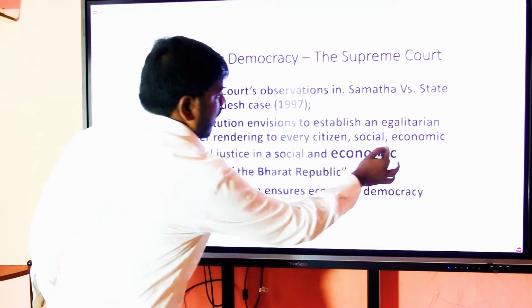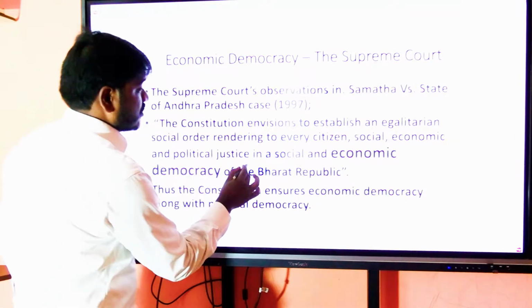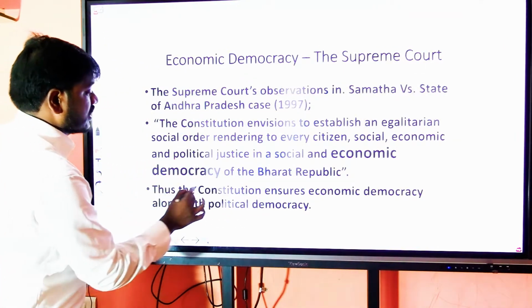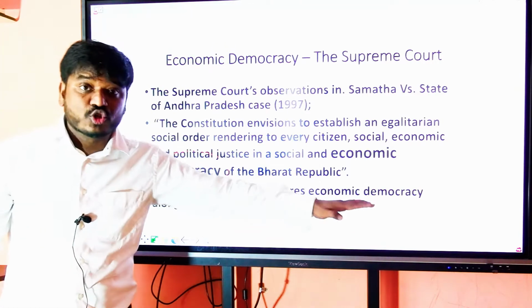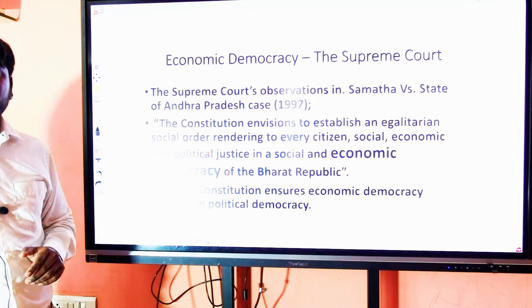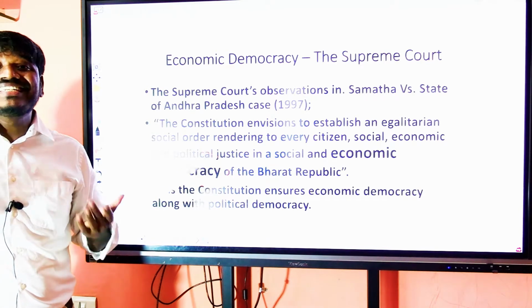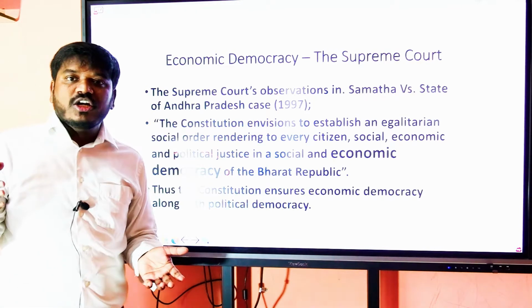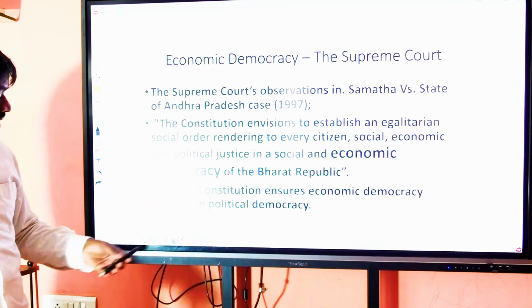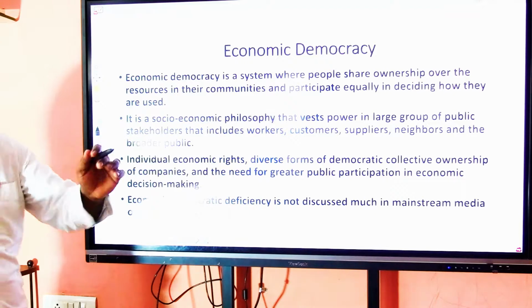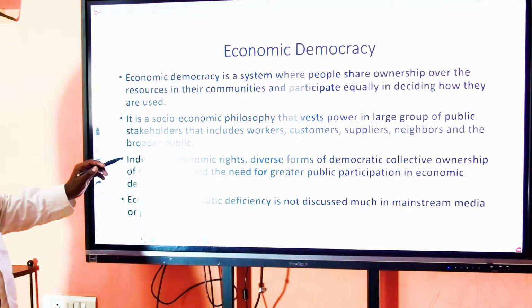It implies that the Constitution ensures economic democracy along with the political democracy, not just the democracy existing in polity, but even in economy.